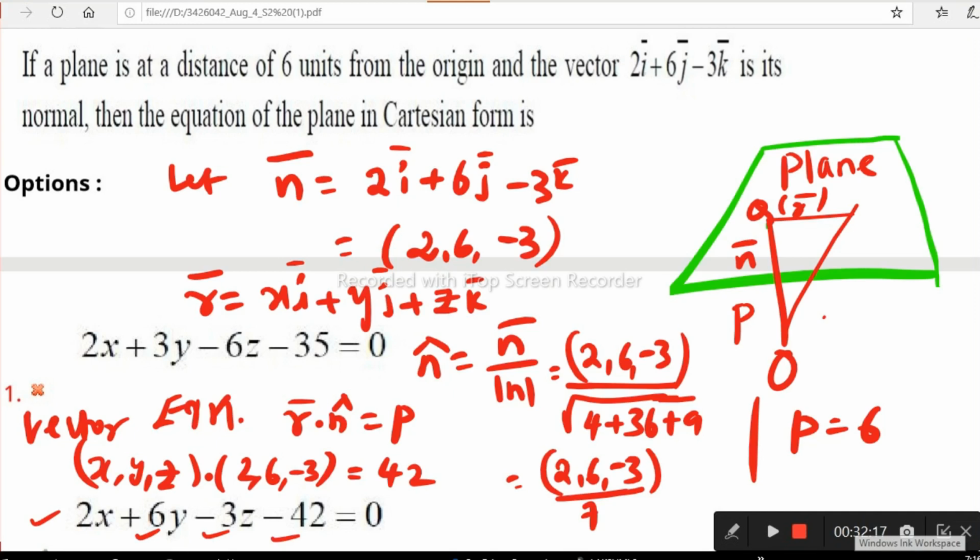Easy, very easy. You just have to know this formula. What is that? r dot n cap is equal to p, where n cap is the unit vector normal to the plane and p is the distance from the origin to the plane. In the case of the Cartesian equation, we can take r as xi plus yj plus zk, that is simply x, y, z. Now it is clearly the second option. Try to understand what the given data is and what to use. Now we'll look at the next question.